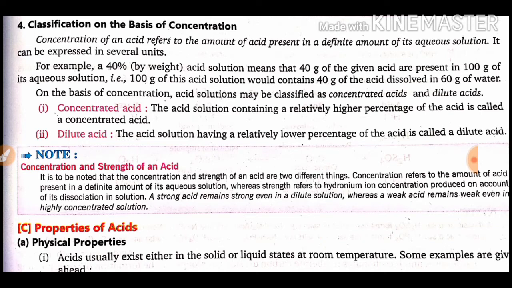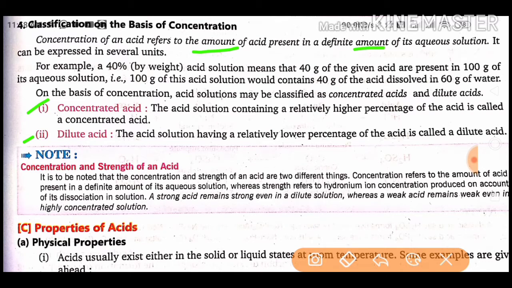Acids classification we will be reading, and on the basis of concentration of acids, how they will be classified. They will be classified into concentrated acid and dilute acid. Concentration of acids refers to the amount of acid present in a definite amount of its aqueous solution. It can be expressed in several units.